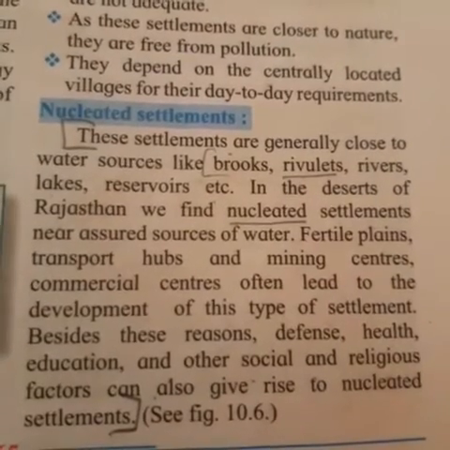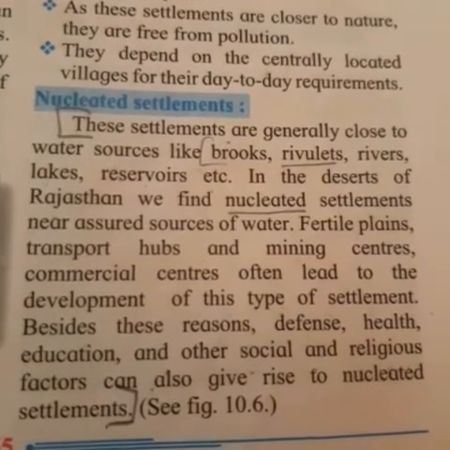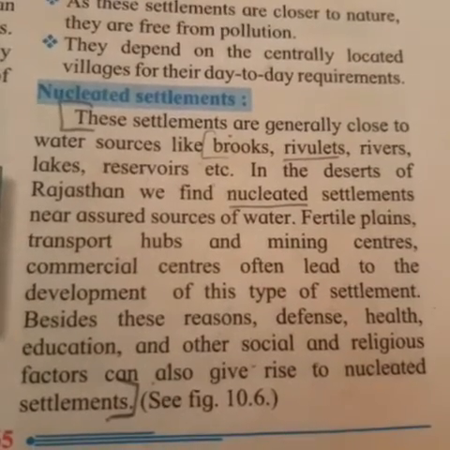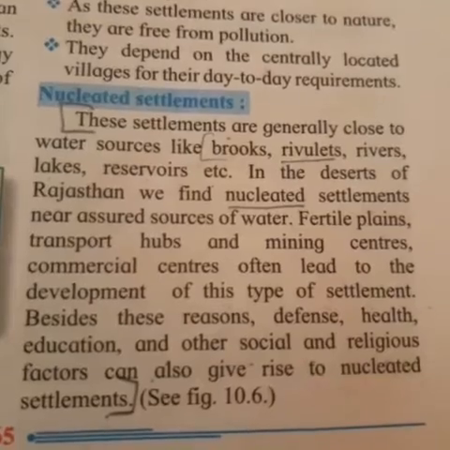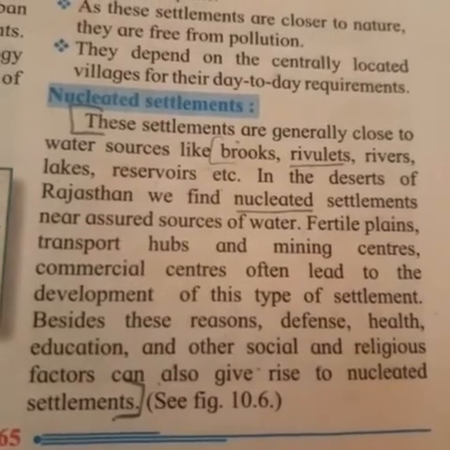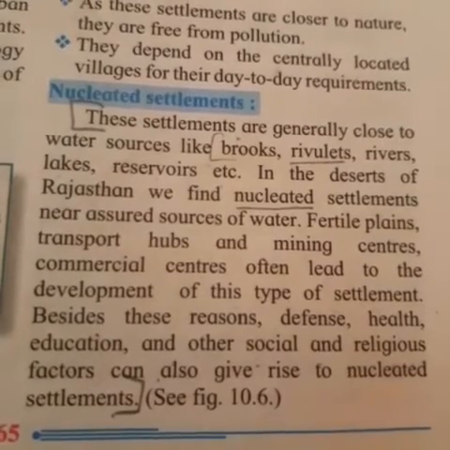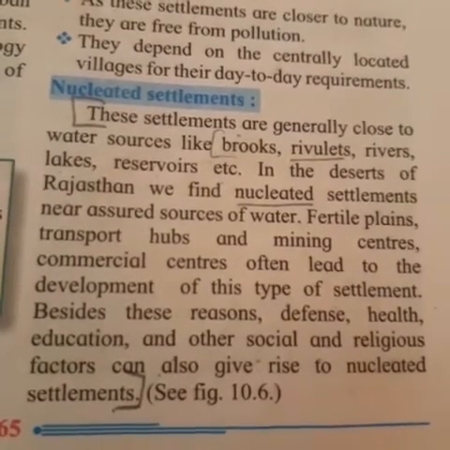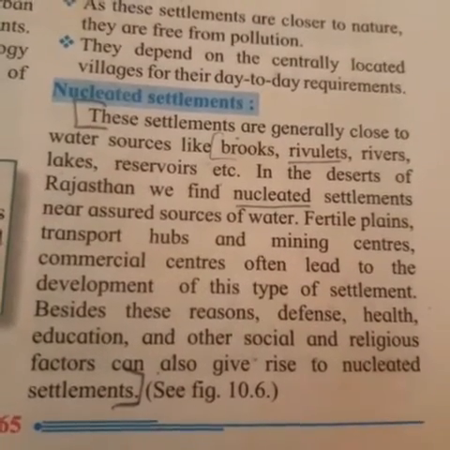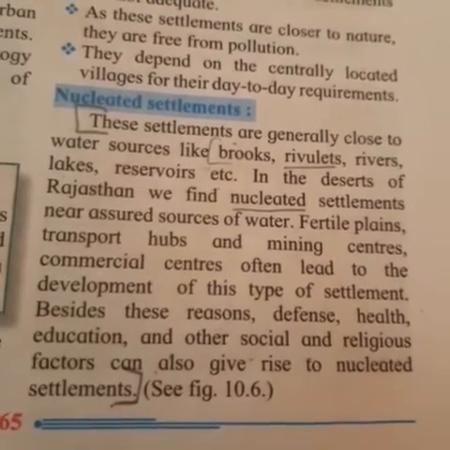This is the second one, nucleated settlement. These settlements are generally close to water sources like brooks, rivulets, rivers, lakes, reservoirs, etc. In the deserts of Rajasthan, we find nucleated settlements near assured sources of water, fertile plains, transport hubs, and mining centers. Commercial centers often lead to the development of this type of settlement. Besides these reasons, defense, health, education, and other social and religious factors can also give rise to nucleated settlements.